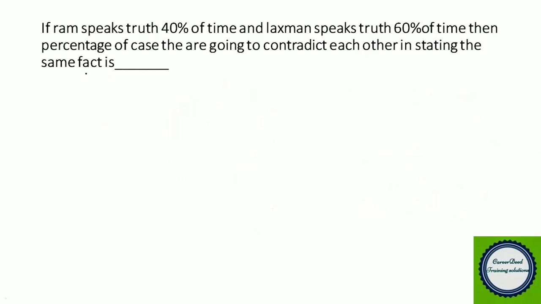If Ram speaks truth 40% of the time and Lakshman speaks truth 60% of the time, then the percentage of cases in which they are going to contradict each other in stating the same fact is dash. Contradicting on the same fact means if Ram speaks truth, Lakshman has to lie, and if Ram lies, Lakshman has to speak truth. We call that contradicting.